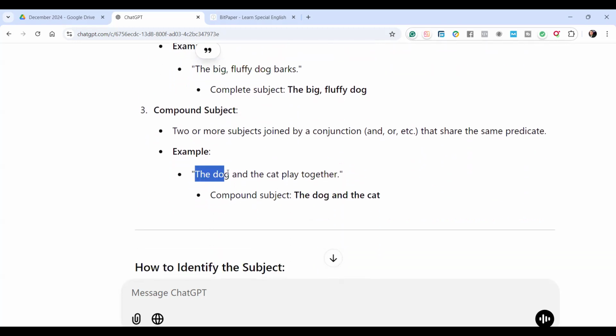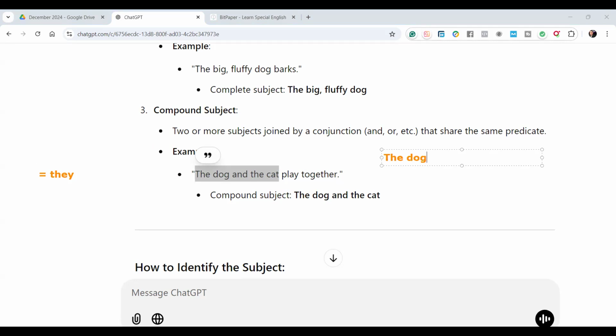Compound, when you compound 2 subjects together, the dog and the cat, both of them do the same action. The dog and the cat play together. So the compound subject is the dog and the cat. And if you take them together, this is equal to they. They play together.